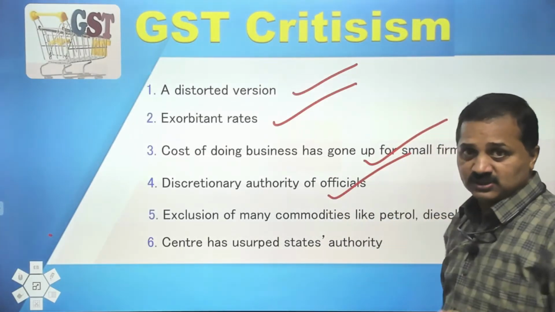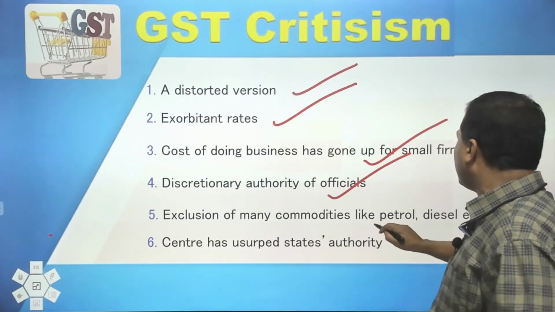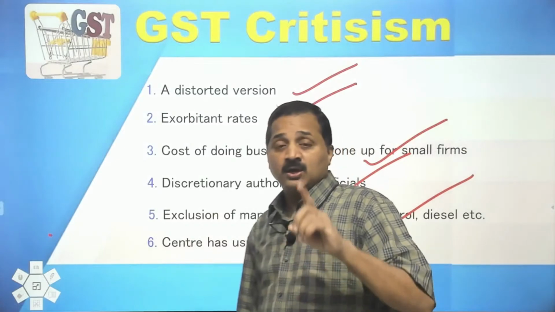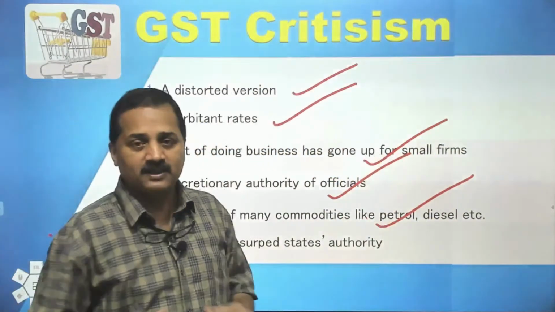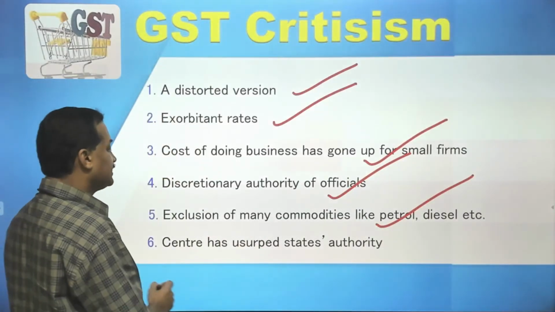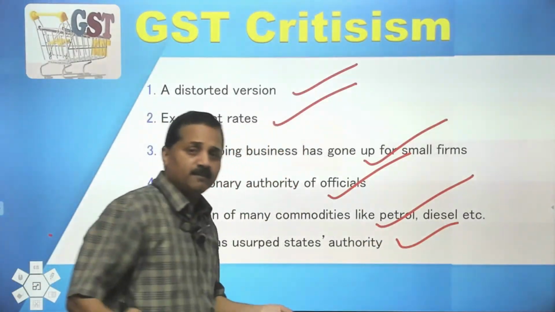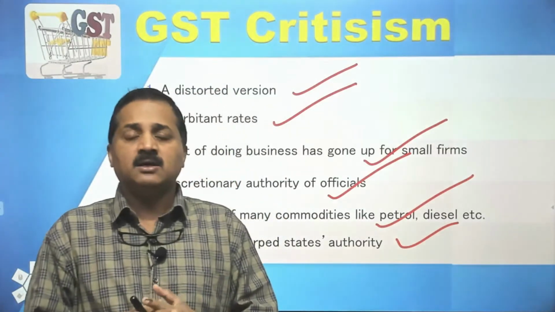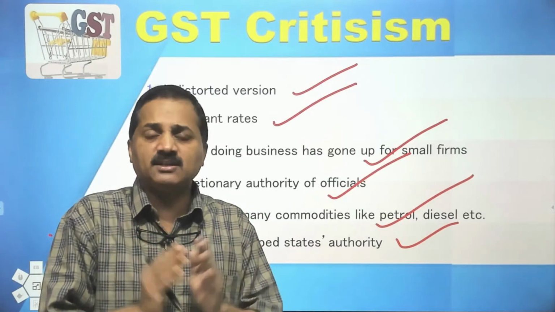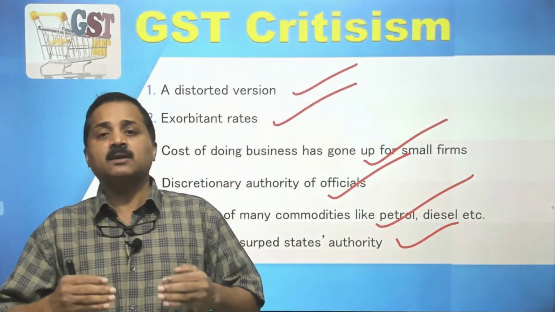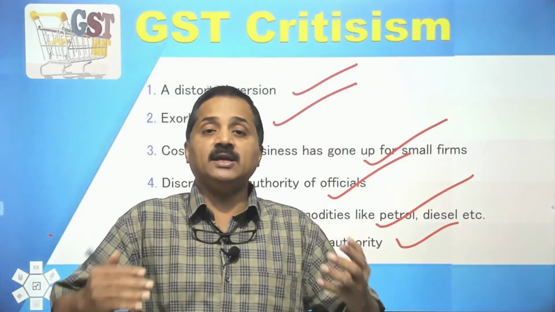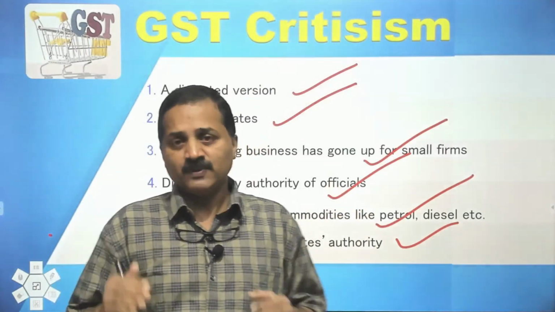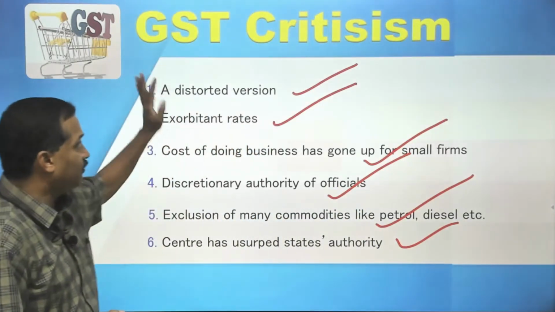Discretionary authority of officials, that is another criticism. Exclusion of many commodities like petrol and diesel. Is there GST in India? Yes. Is there GST for one of the most consumed products like petrol and diesel? No, they are excluded. Center has usurped states' authority. Listen, the constitutional guarantee was that sales tax was the prerogative of the states, but with the advent of GST, states had to concede or surrender their authority to tax on goods and services. So, this was also a major criticism of GST.